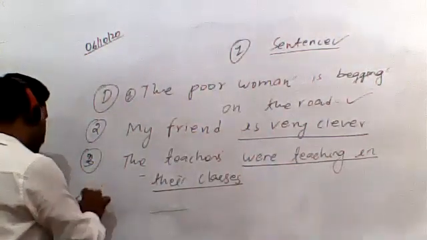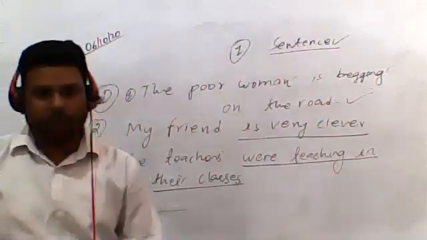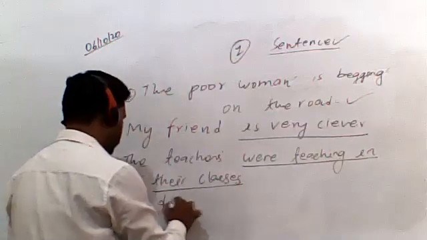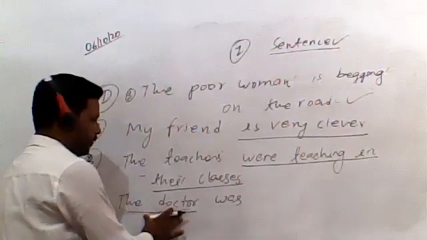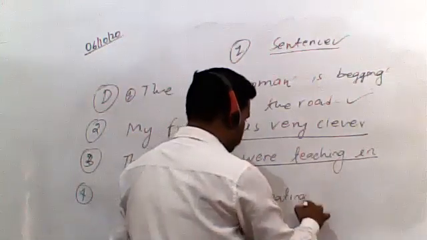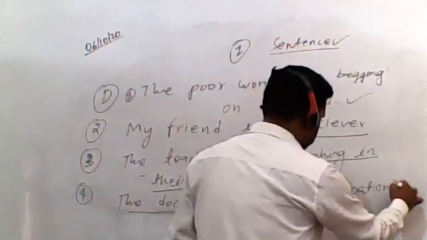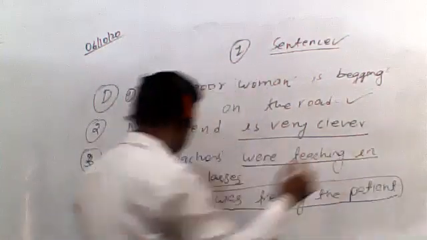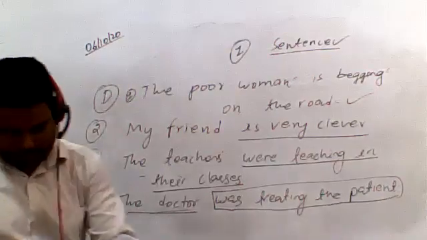Now let's talk about the fourth sentence. The doctor was treating the patient. The doctor, this is the subject already given, was treating the patient. So this could be the predicate in sentence number 4. Let's talk about the fifth sentence.